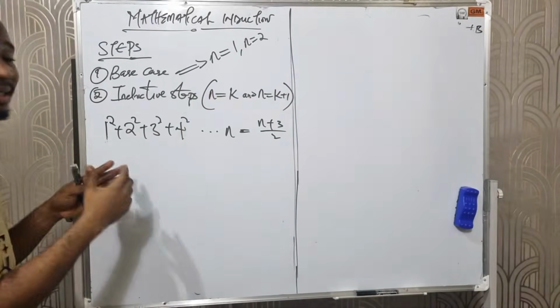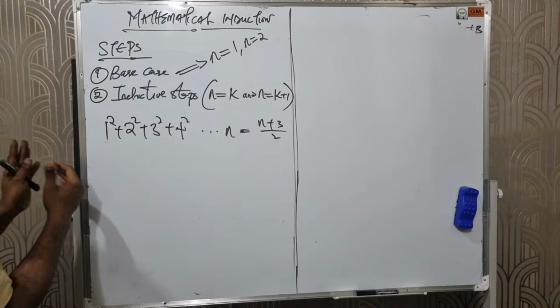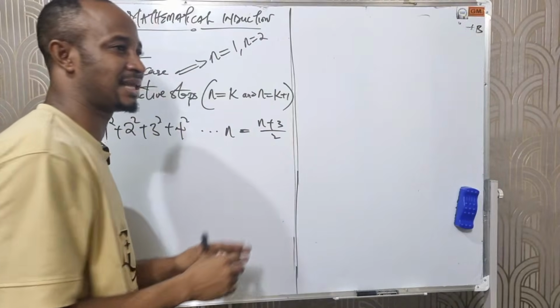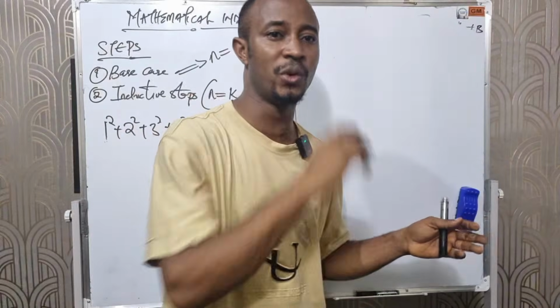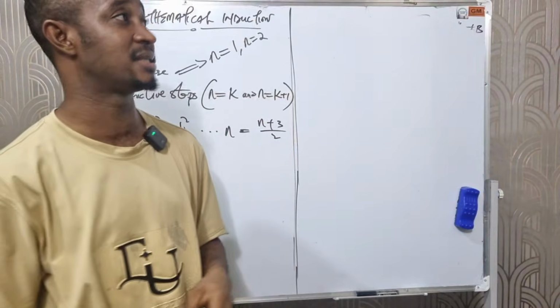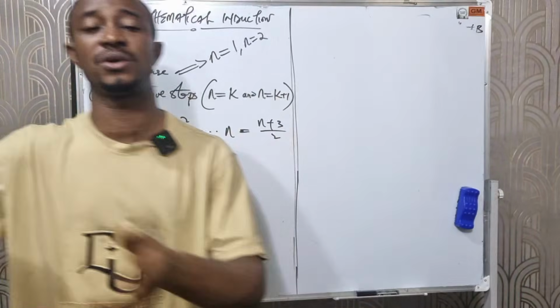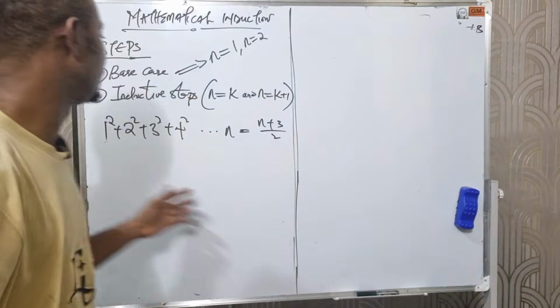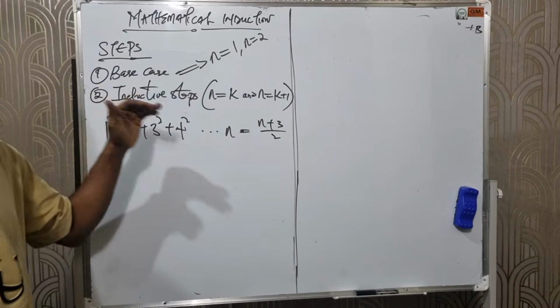Now, when you test, it means every term on the left-hand side must be equal to the right-hand side. Just like in dimensional analysis, when we are proving formulas, to prove that the formula is correct, all the terms on the left-hand side must be the same as the right-hand side. This is the same thing here. I'm going to show you the steps. We apply the base case, then we go into the inductive step.